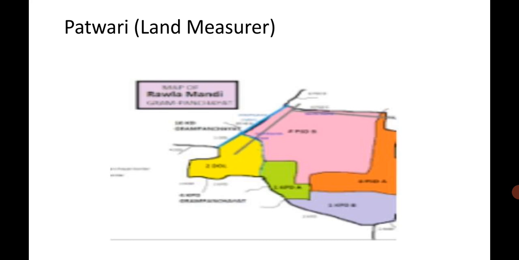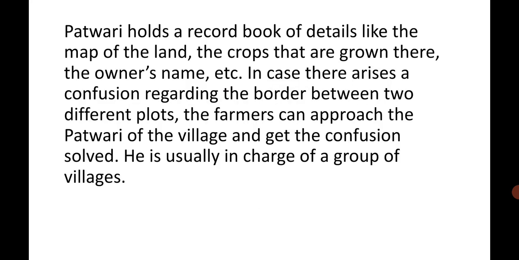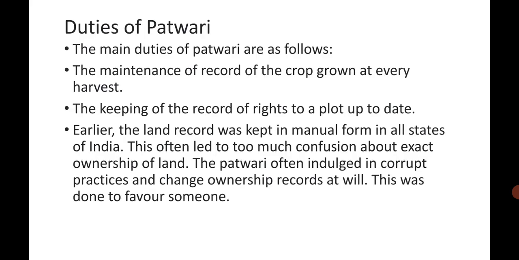So now we are going to learn about Patwari, that is, the land measurer. Patwari holds a record book of details like the map of the land, crops that are grown there, the owner's name, etc. In case there arises a confusion regarding the border between two different plots, the farmers can approach the Patwari of the village and get the confusion solved. He is usually in charge of a group of villages.